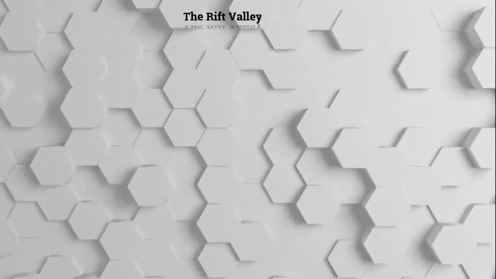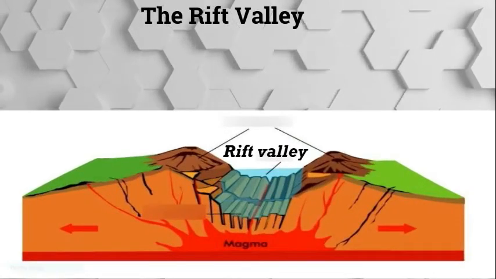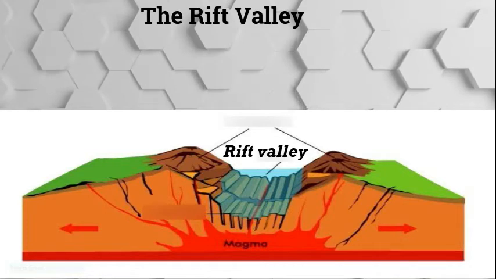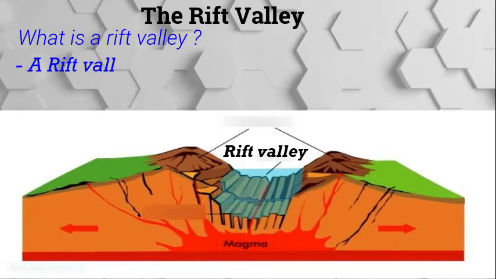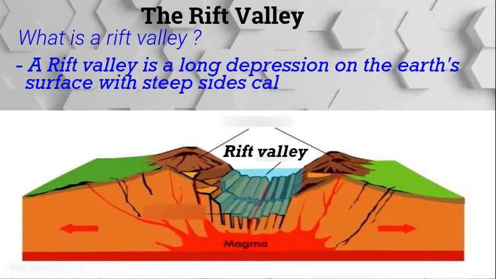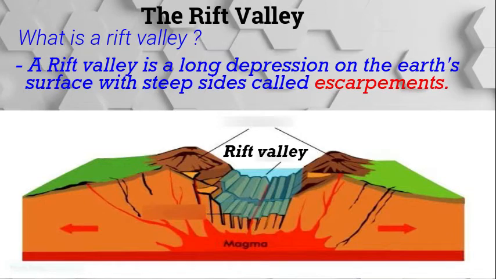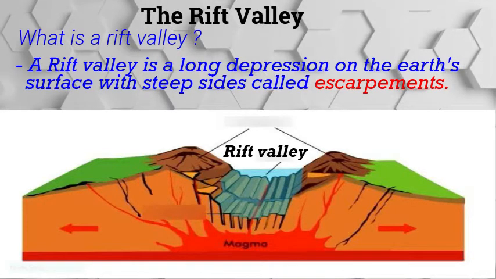Let's look at the Rift Valley as one of the relief physical features. First of all, what is a Rift Valley? We say a Rift Valley is a long depression on the Earth's surface with steep sides called escarpments. The sides of a Rift Valley are called escarpments.